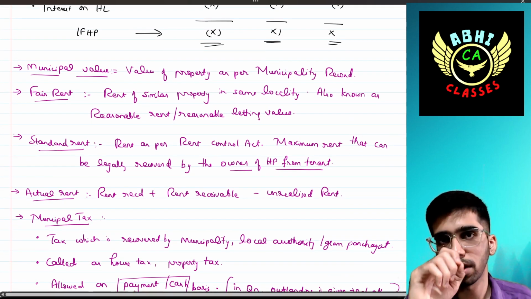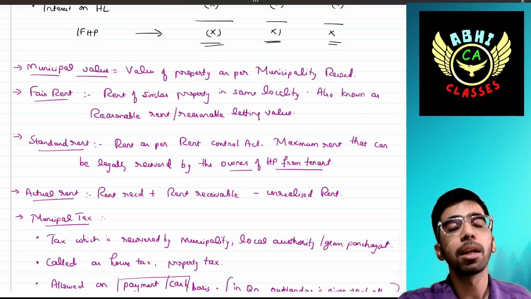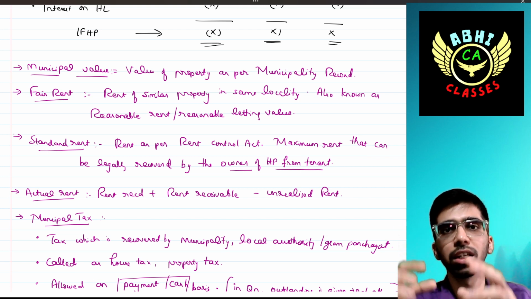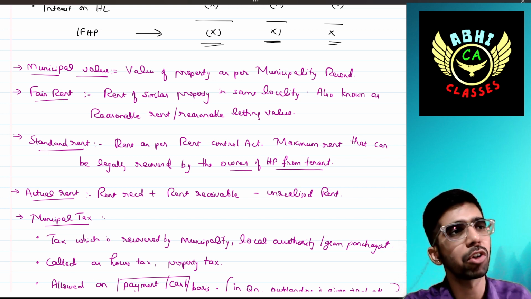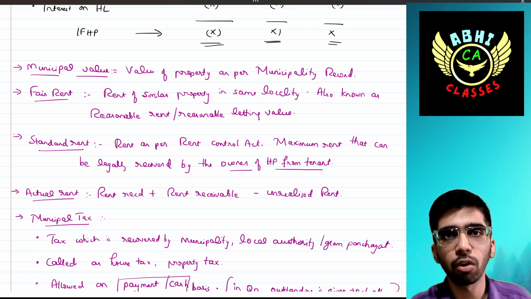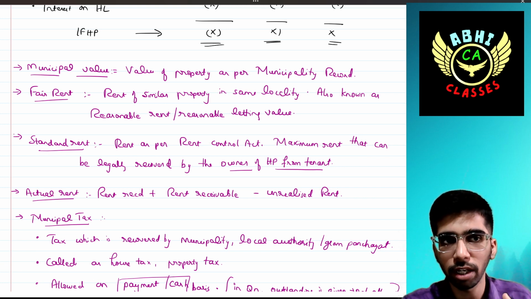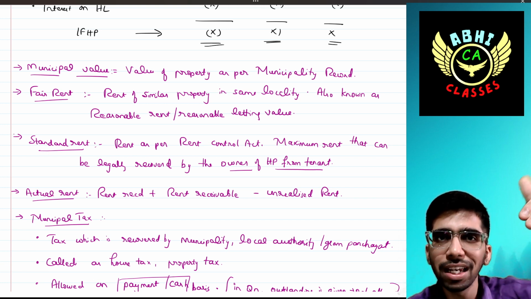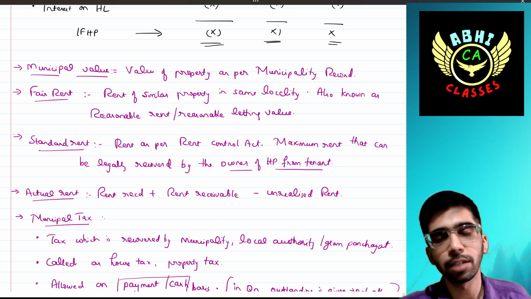We have to discuss the municipal value. It means the value of the property as per the municipality board, as per the local authority board, as per the local panchayat. There is one register that contains the value of that property. It is something like municipal fair market value, in other words, municipal value. It will be given in your question also. Fair rent means the rent of similar property, so fair rent is a fair market value. Okay. Municipal value will be given for you in the question, but in practical life, it will be there as per the municipal records.